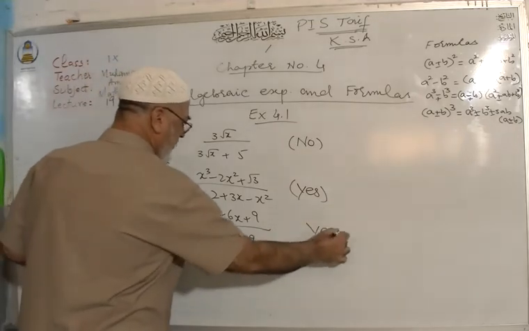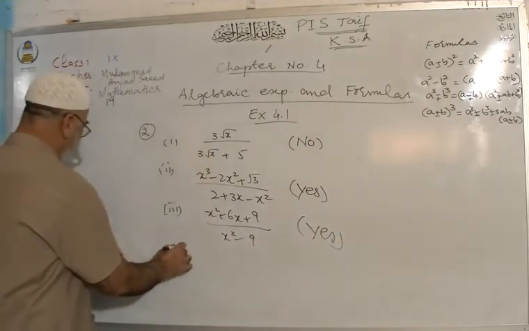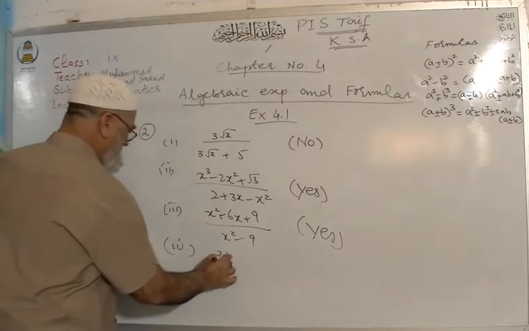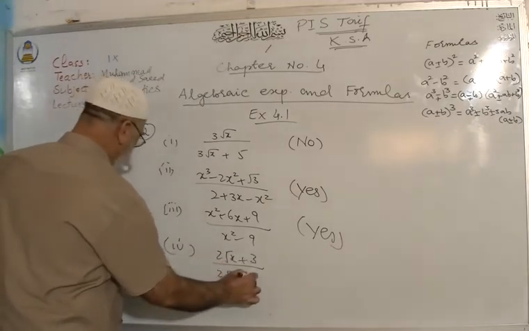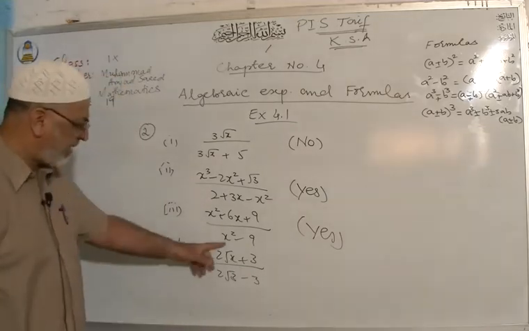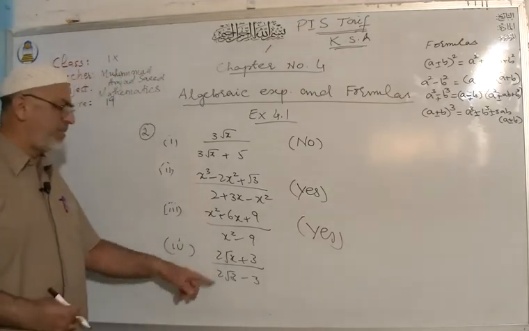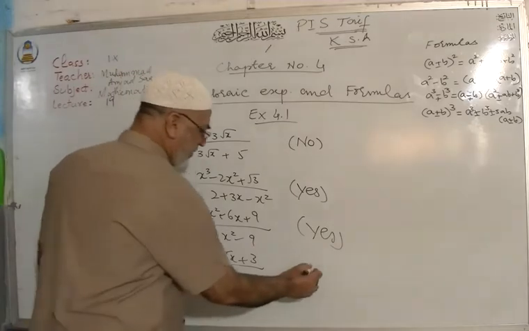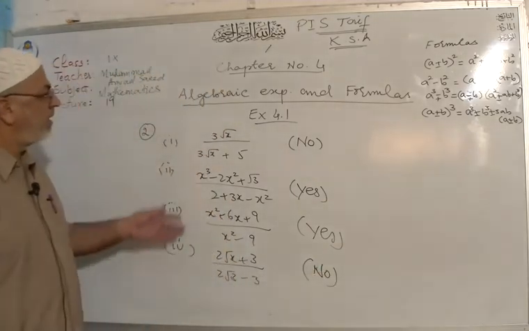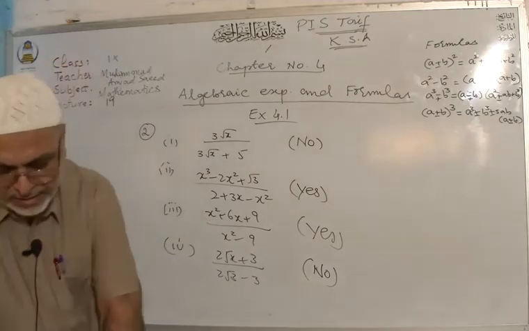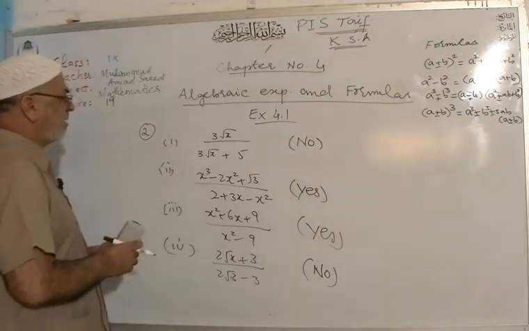Yes, above and below are two polynomials. But in number 4, 2 into x under root plus 3 over 2 into x under root minus 3, above and below are not polynomials, so no, this is not a rational expression. I hope that you got the idea about question number 2.